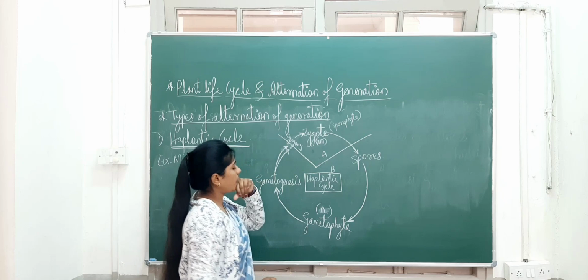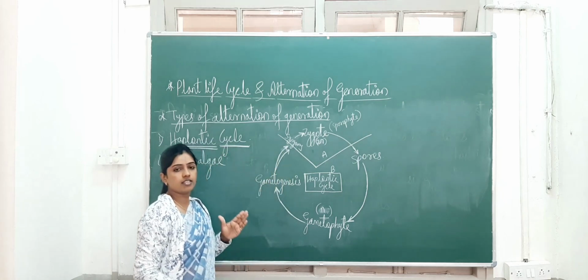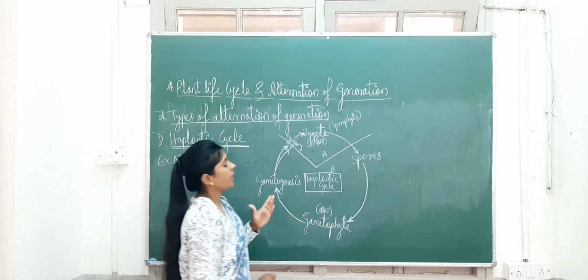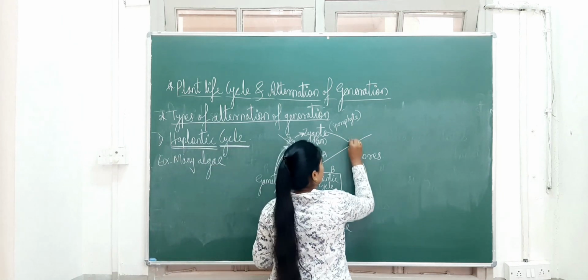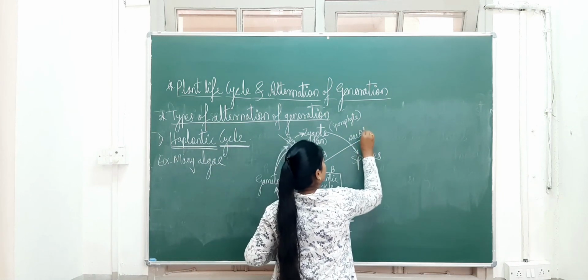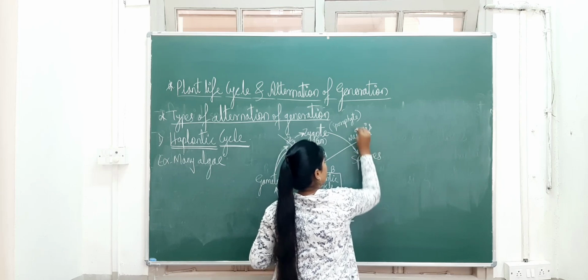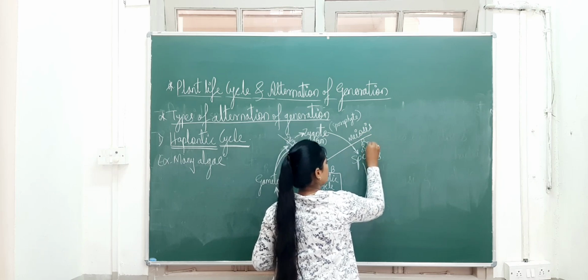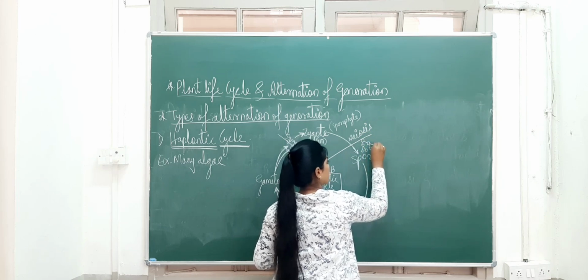And then here what happens? This zygote divides meiotically, means meiosis division takes place, and that produces spores. So which division occurs here? Meiosis. That results in the formation of spores like this. Okay, from 1, 2 spores are formed, from 2, the 4 spores are formed like this.